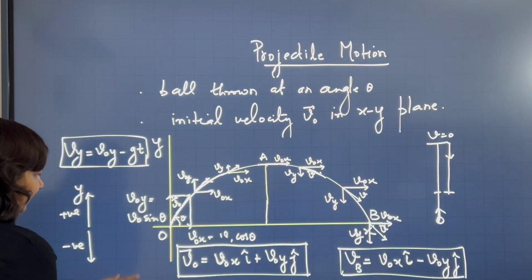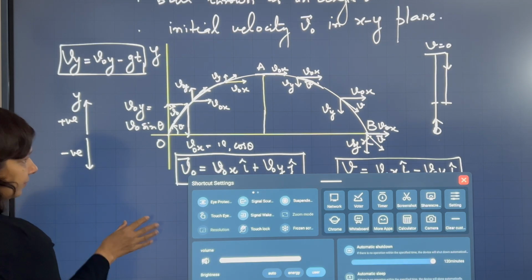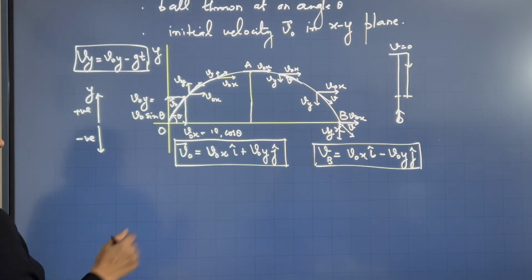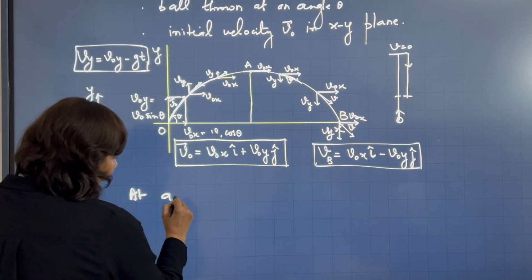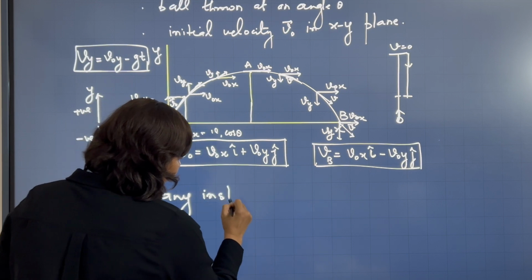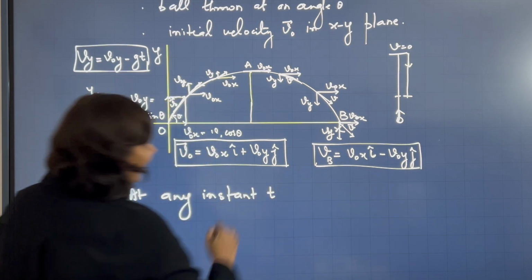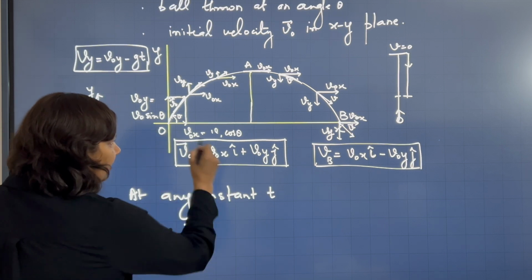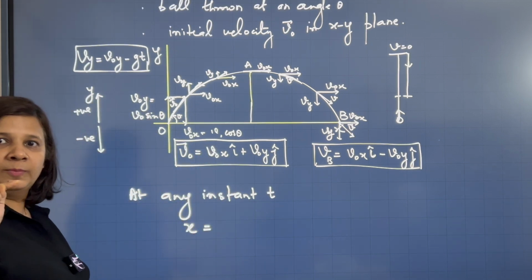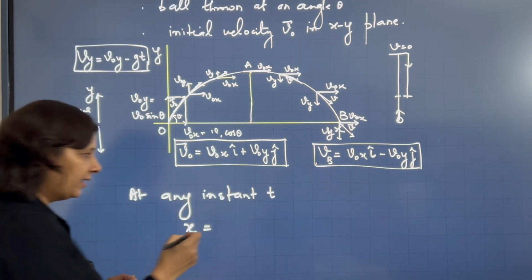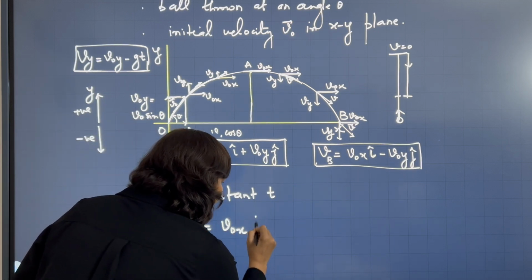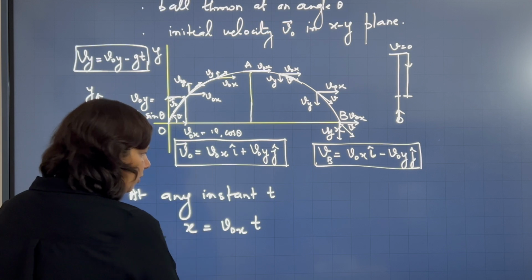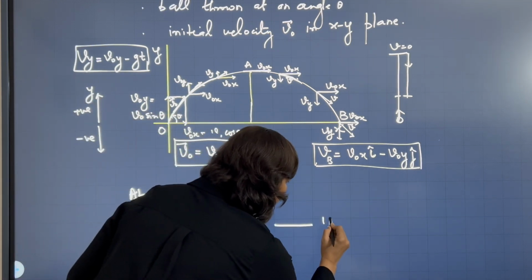At any instant t, I can write x as a function of time. So it will be v naught x, the speed of the ball along the x direction, into t. There is no acceleration. Okay, so I can find the x coordinate of the ball using this equation.